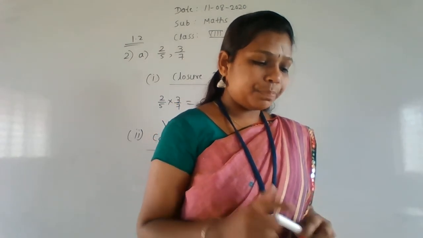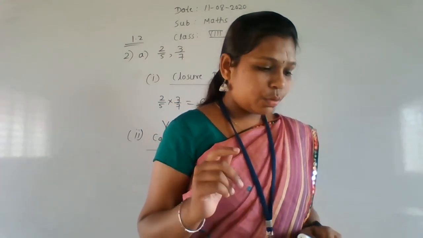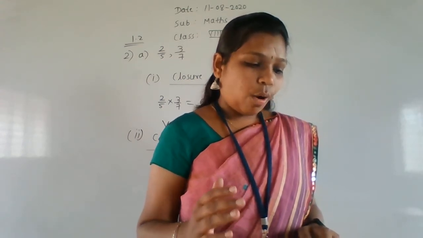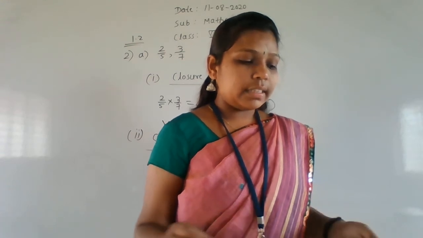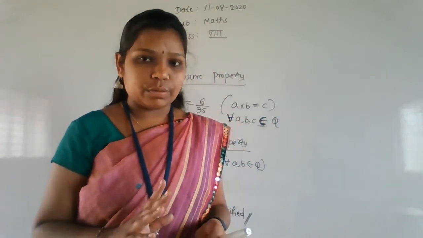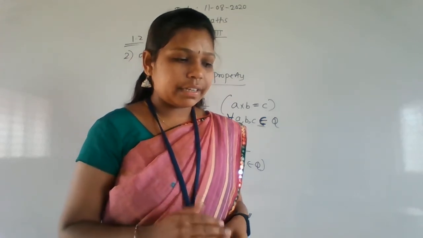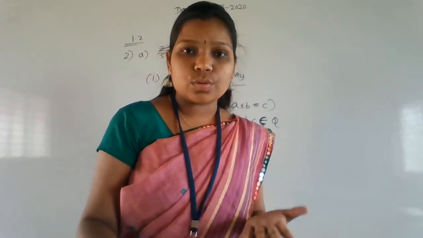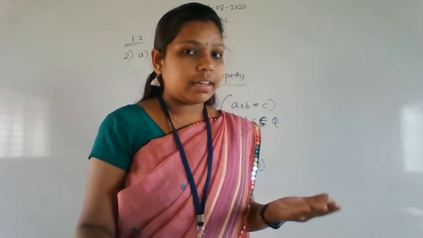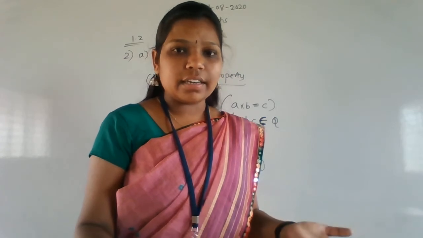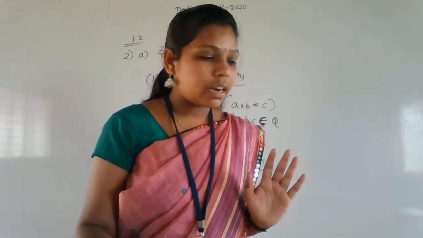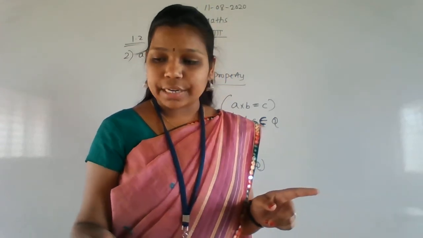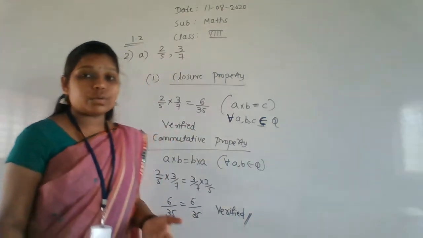Verify the property x into y into z is equal to x into y into z of rational numbers by using the given x, y, z values. Here x, y, z are given, and it is nothing but the associative property. I gave letters A, B, C, and here they are given as x, y, z. That is the only difference. So verify the property means the associative property. Now we have to check the associative property.